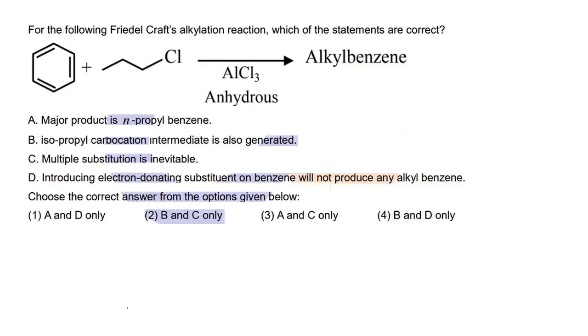Hi, today's question is for the following Friedel-Crafts alkylation reaction, which of the statements are correct? Here, benzene has been reacted with N-propyl chloride in presence of AlCl3, and alkyl benzene is expected to be produced. That is okay. But what will happen?